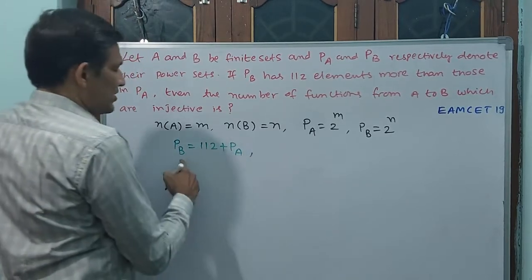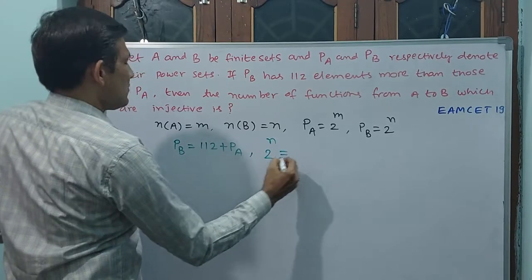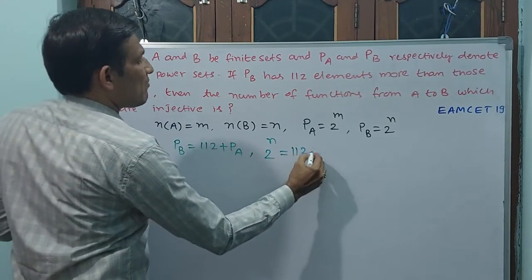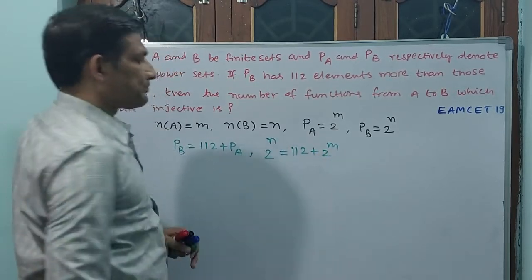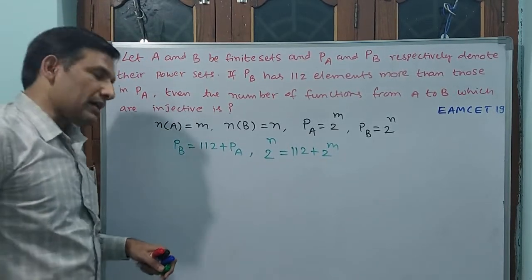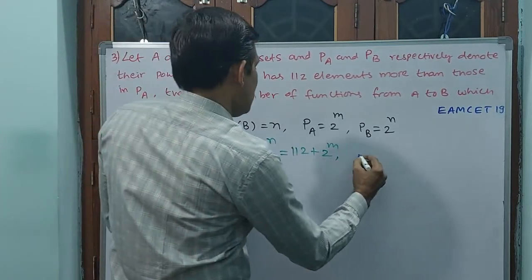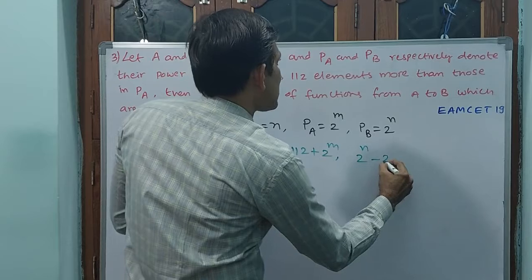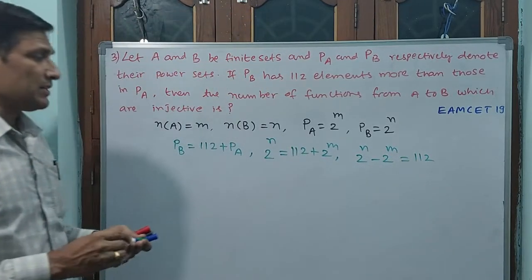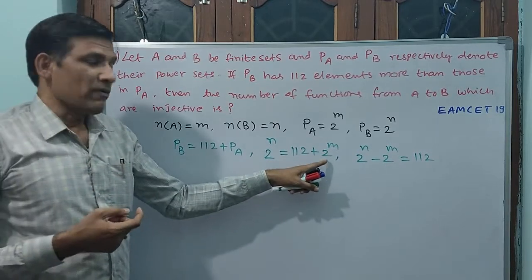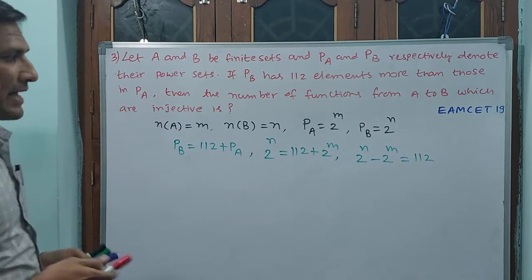Okay. This I can also write as PB means 2 power n is equal to 112 plus 2 power m. Okay? And this also I can write like this. I am sending this side. You see, 2 power n minus 2 power m is equal to 112. Is it okay? First you see. Why? Because 2 power m, if it comes this side, is going to become minus. Okay?